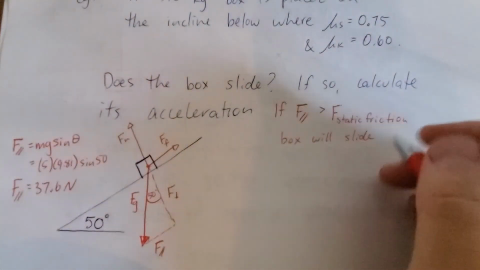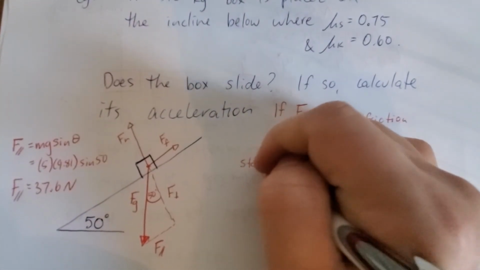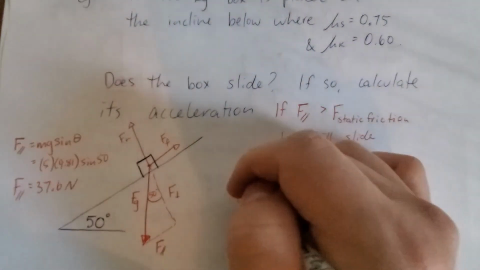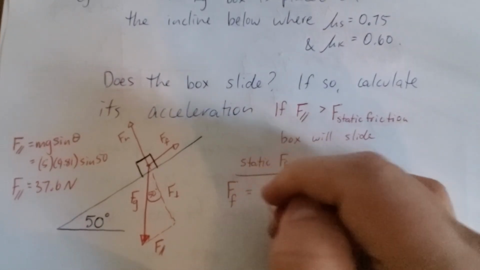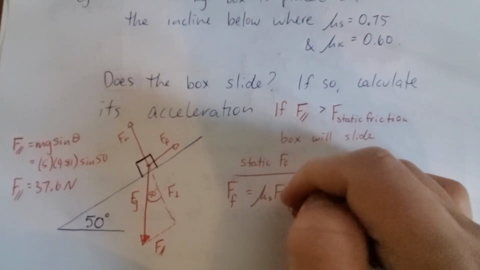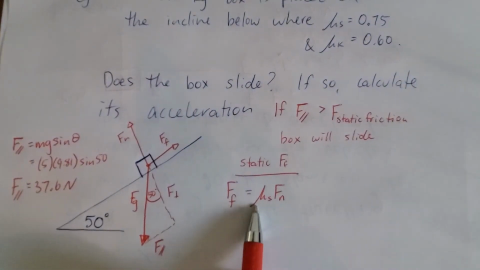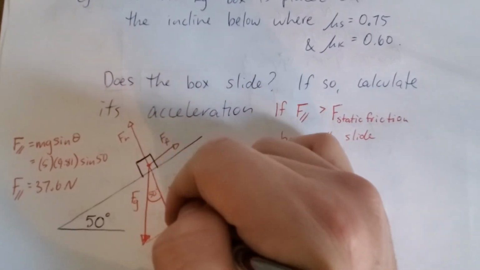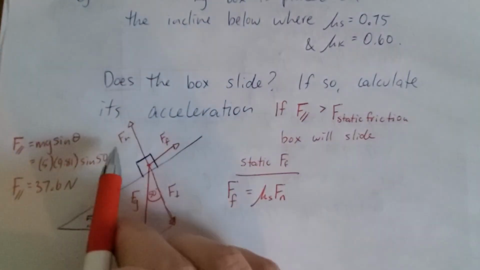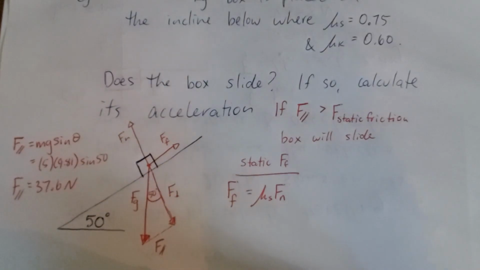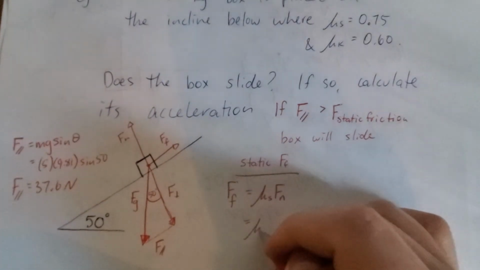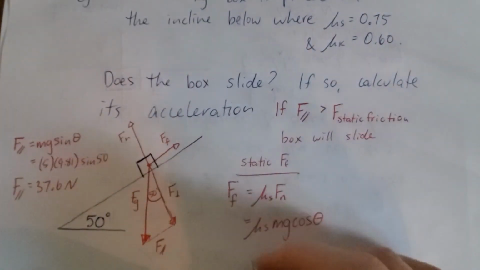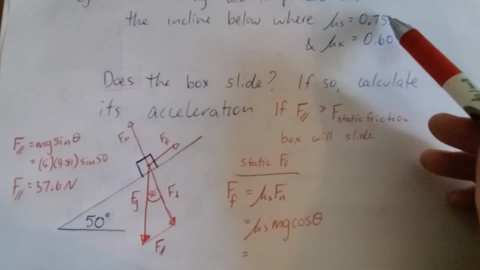Okay, so let's calculate static friction. Write it as static FF. So I've got it, it's the static coefficient multiplied by the normal force. There are no additional forces when you just put a box on an incline, so the normal force will be equal to the perpendicular force here, which never changes, its mg cosine. All right, so just be careful here.